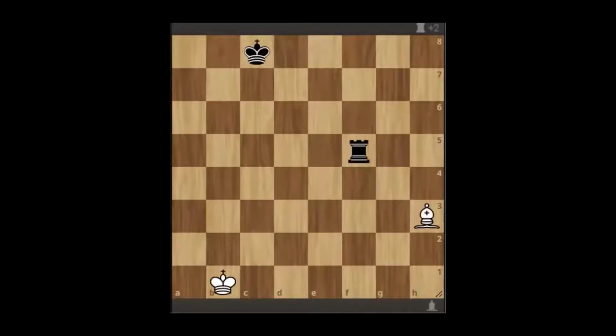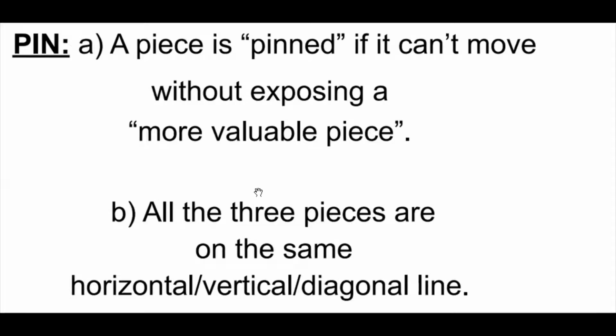Consider another example, this one. In this example also, the rook cannot move because if the rook moves, then the king is in direct check, which is illegal. Hence, the rook is fixed. It cannot move. This is called pin. Once again, a piece is pinned if it can't move without exposing a more valuable piece. All the three pieces are on the same horizontal or vertical or diagonal line.